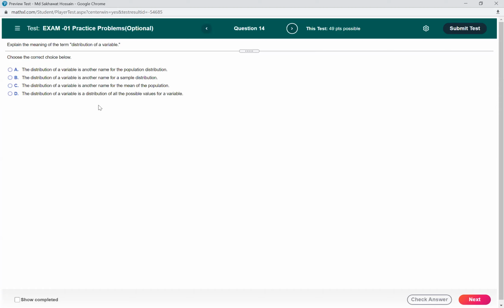The distribution of a variable is another name for sample distribution? This is not correct. Another name for mean of population? This is not correct. The distribution of a variable is a distribution of all possible values for a variable.